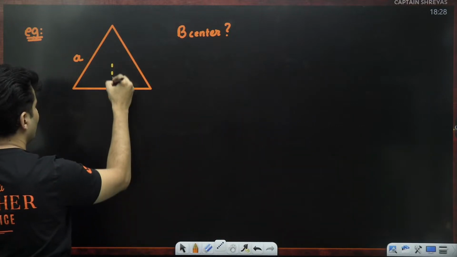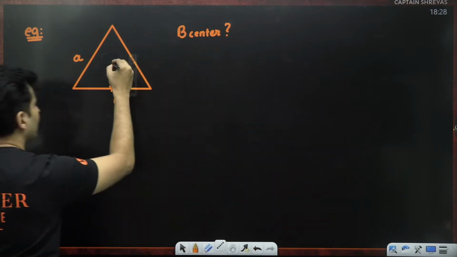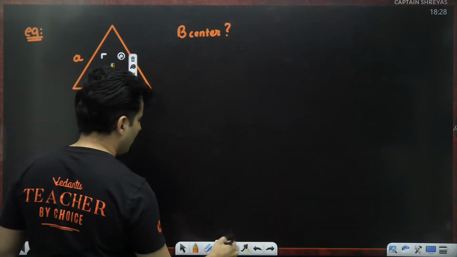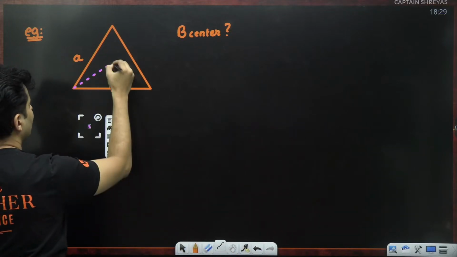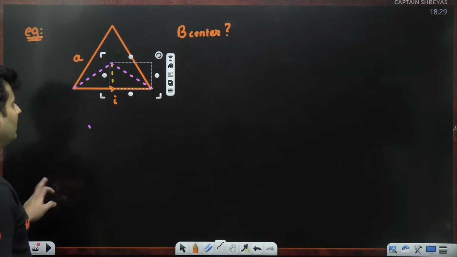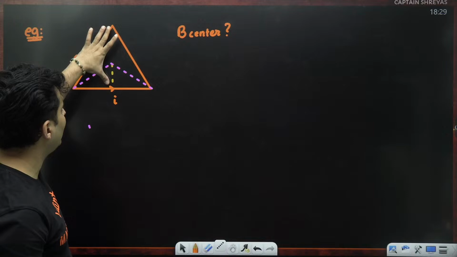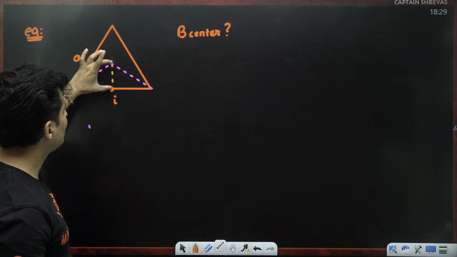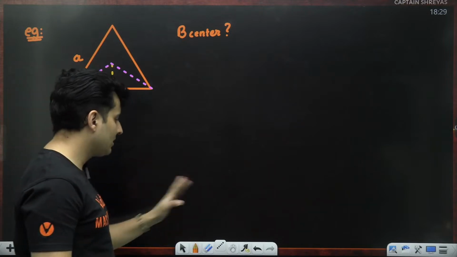You just drop a perpendicular. This will be the centroid, and then basically connect the ends to that centroid. That's it. You'll be able to solve it. Okay, you can figure out how much is this because I know the altitude of an equilateral triangle. So centroid divides it in the ratio 1:2. Use simple maths, you will get it.